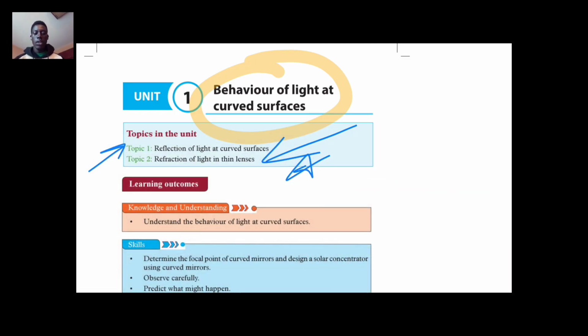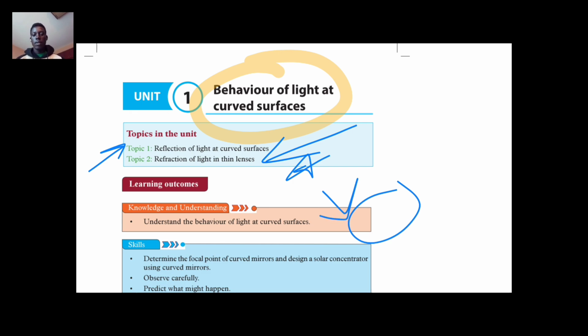Learning outcome: you also need to understand the behaviors of light at curved surfaces, how the light behaves when it hits the reflecting surface.